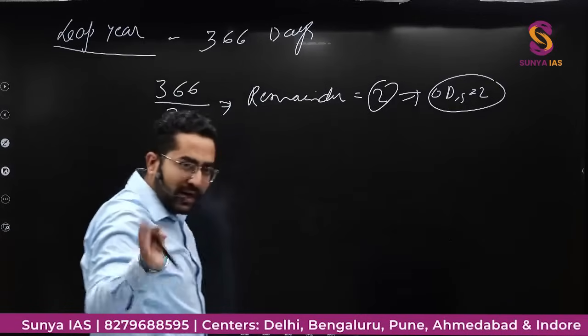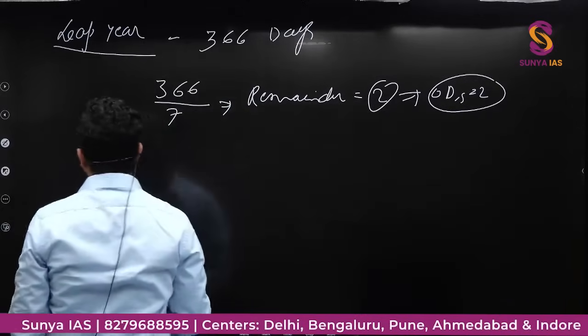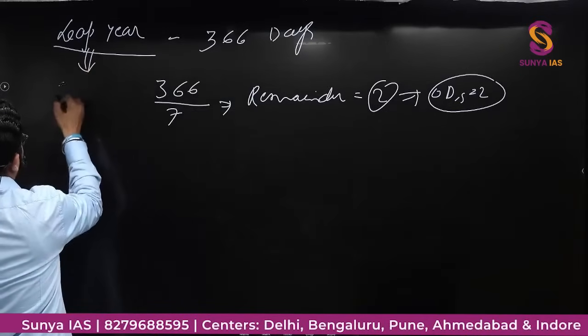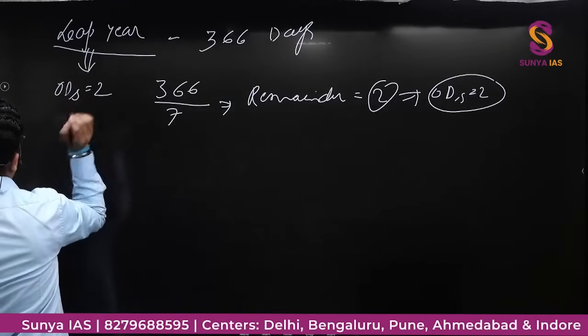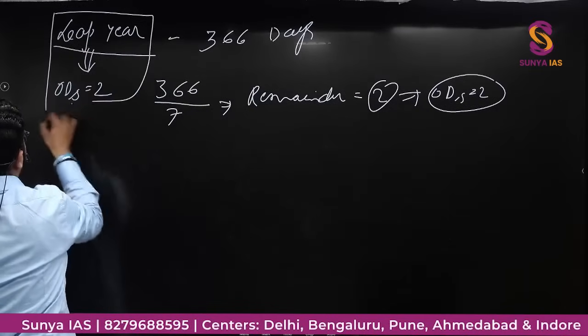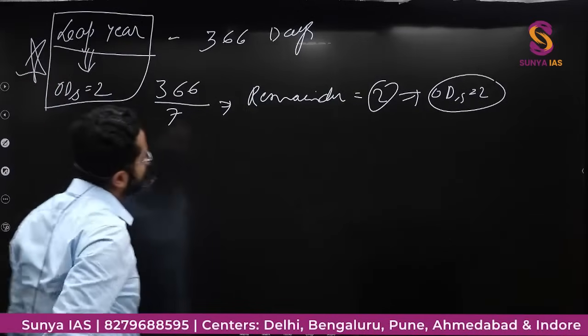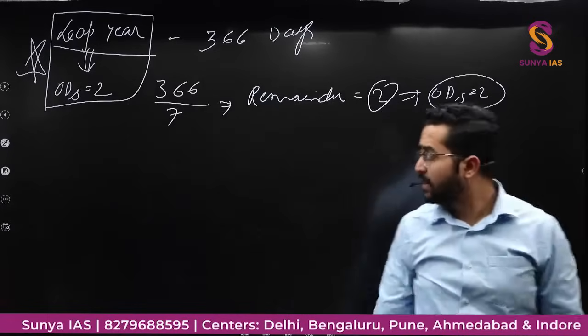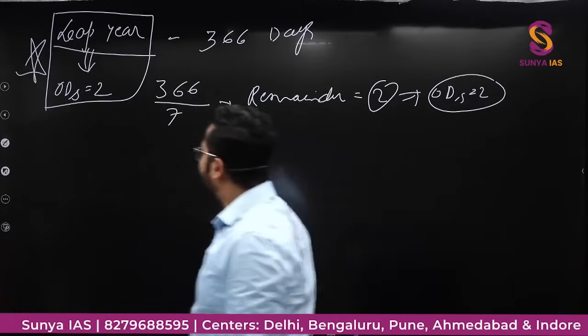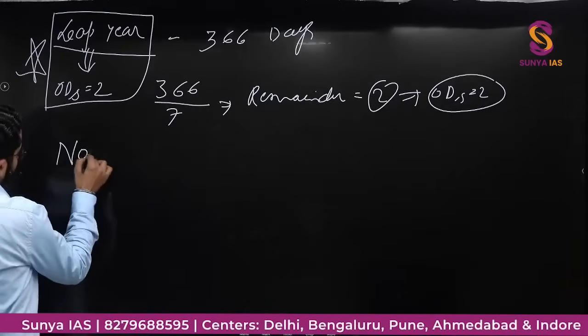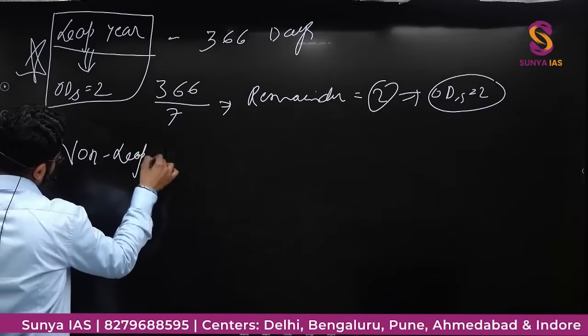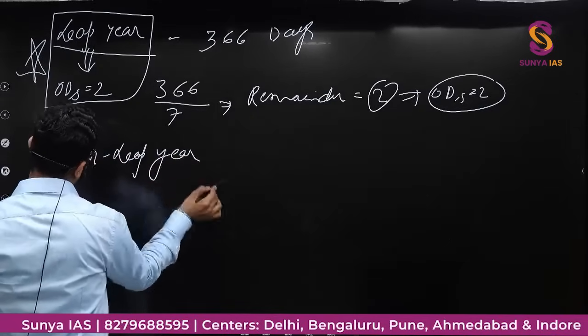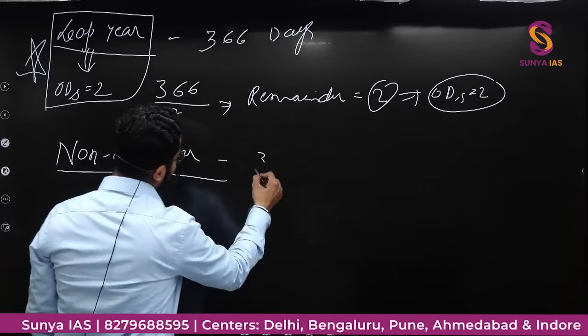So now you need to remember that for a leap year, number of odd days is equal to 2. You just learn this. For non-leap year, there are 365 days.